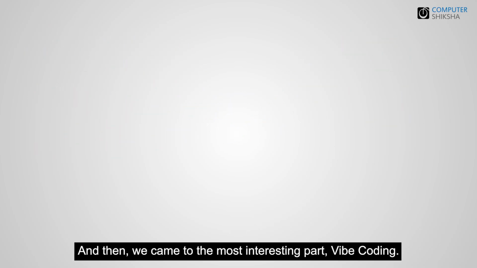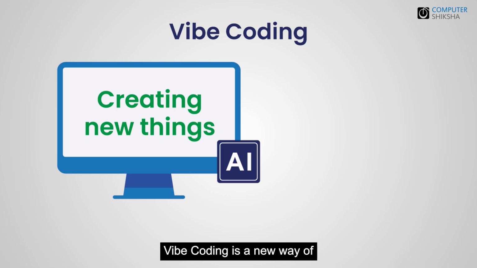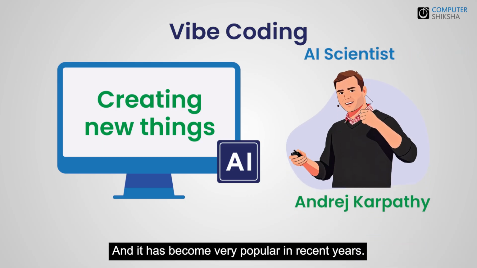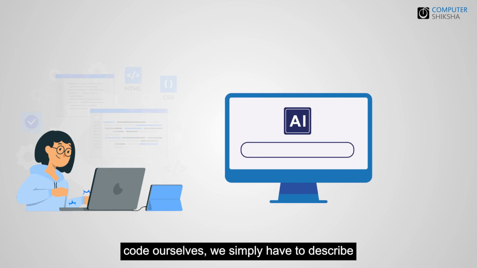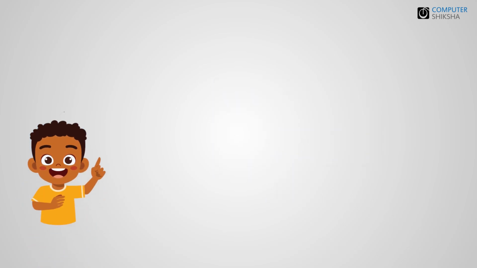And then we came to the most interesting part, Vibe Coding. Vibe coding is a new way of creating things with the help of AI. This term was introduced by a well-known AI scientist, Andrej Karpathy, and it has become very popular in recent years. In Vibe Coding, instead of writing long and difficult code ourselves, we simply have to describe our idea in normal human language to AI.